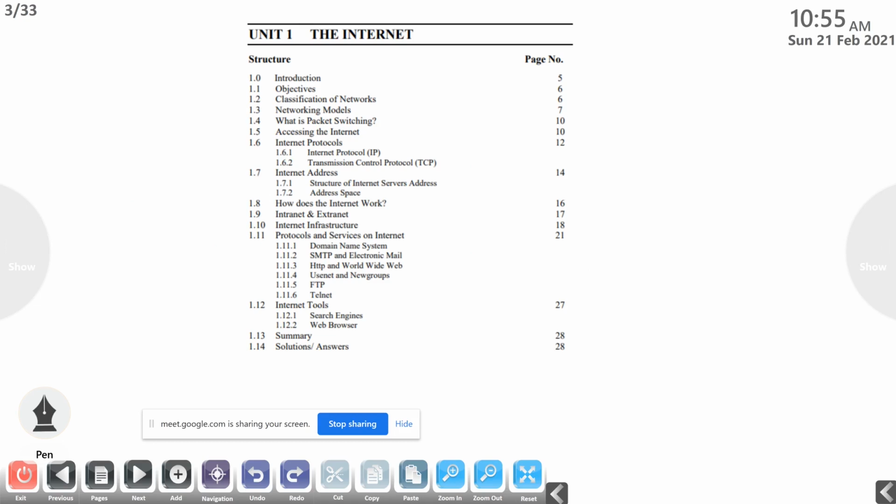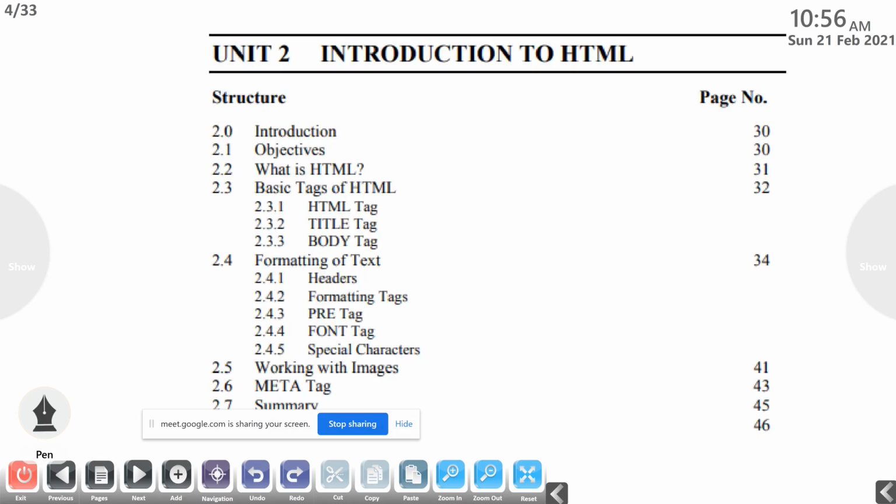Then we are moving on. Unit 1, the internet: the introduction part is there, then objectives, classification of network, networking models, packet switching, what is IP, then TCP/IP. All these are discussed in this unit. Now we are not going through this unit. Now we are moving to unit 2.